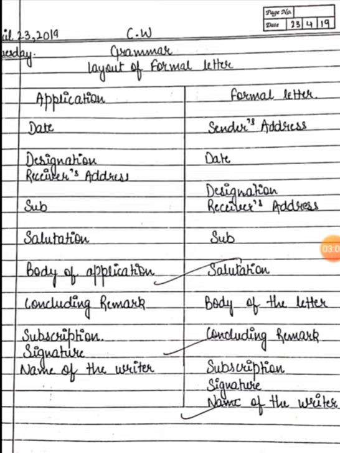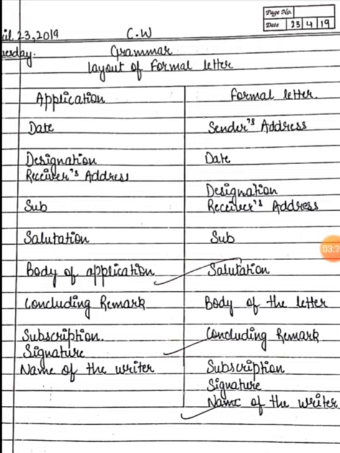Next we have the formal letter. Sometimes we are supposed to write a letter to the editor also. So when we write a letter to the editor, we are supposed to mention the sender's address, date, designation, receiver's address.